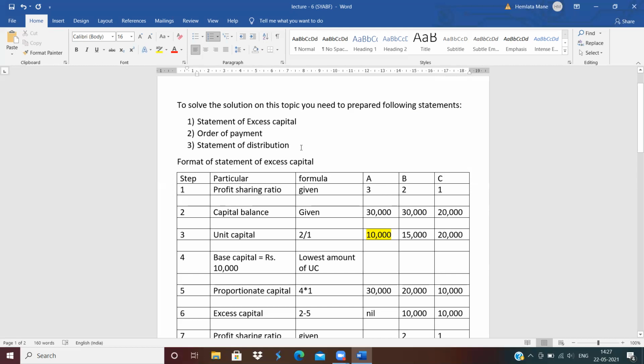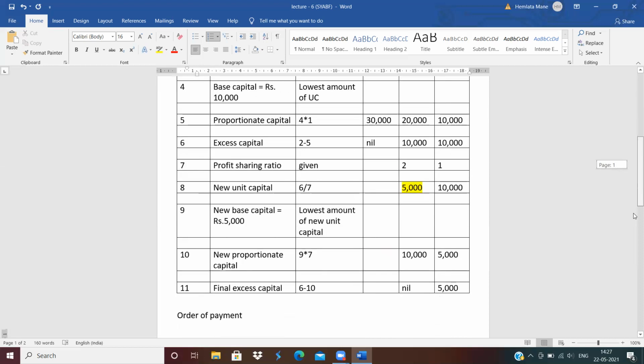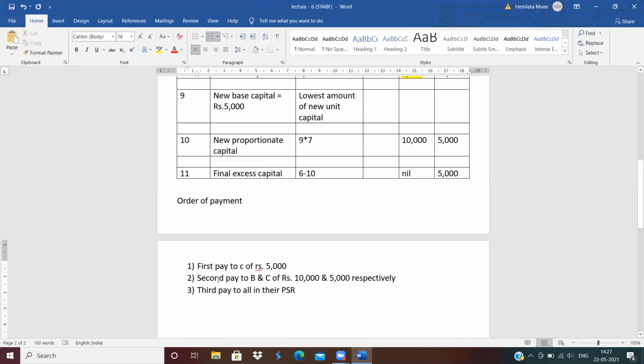How to prepare the statement of distribution? How are the columns made in the statement of distribution? I already explained in the last lecture. First, make a column to pay the liabilities of realization expenses, then pay the liability of contingent, then the liability of outsiders, then partner's loan, and then partner's capital in this order. Pay to the partners in this order. Clear?